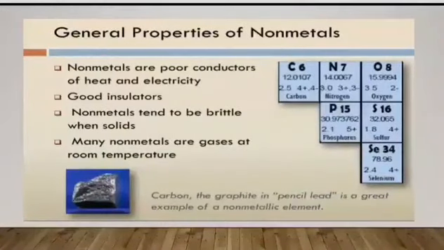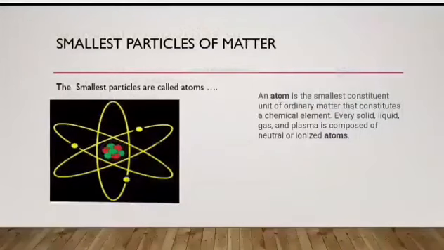General properties of non-metals. Non-metals are poor conductors of heat and electricity. Good insulators. Non-metals tend to be brittle when solid. Many non-metals are gases at room temperature. For example, carbon is the only non-metal which is solid.